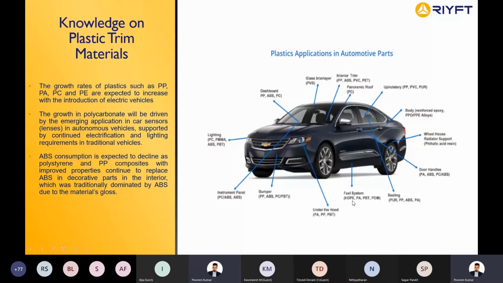Fuel system, HDPE, as I told you before. Seating, we use PUR and PPs. Door handles, PA and ABS. Wheel houses, acid resin. Body, we use PPO. Upholstery, PPs. So depending on the component, we'll be using different materials.